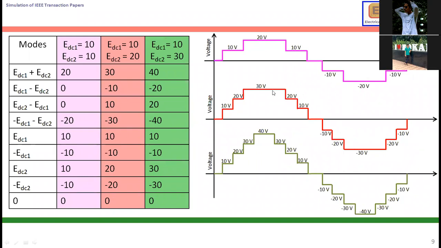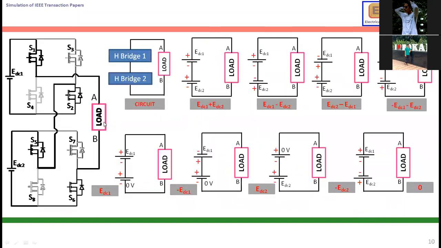Actually, this is the binary level, this one. This is trinary. Trinary means we are giving 9 levels: 1, 2, 3, 4, 5, 6, 7, 8, 9. Peak to peak. So we will see one by one how it will operate. So first one.